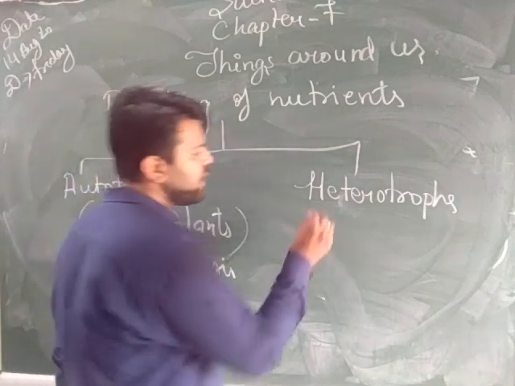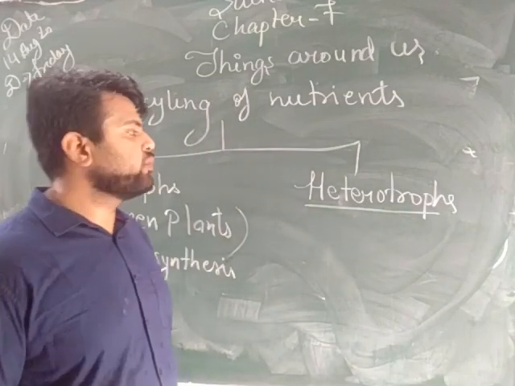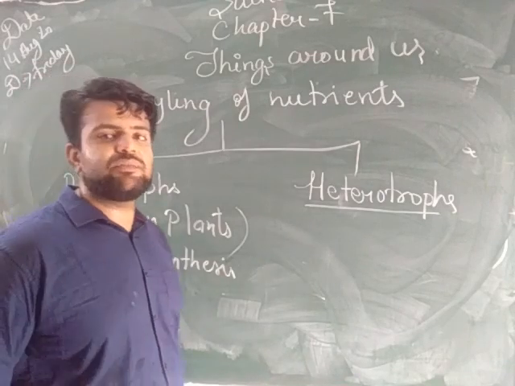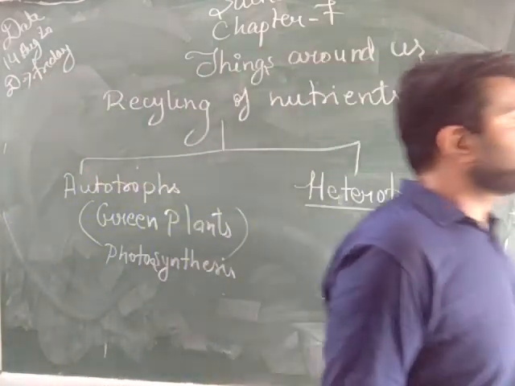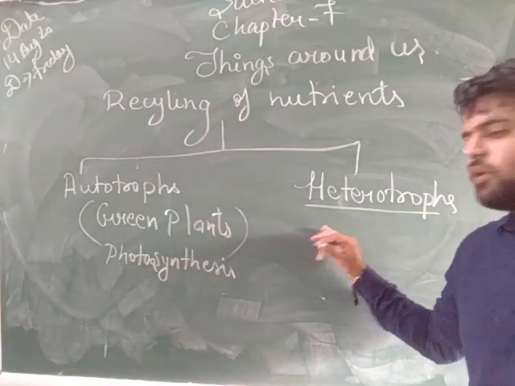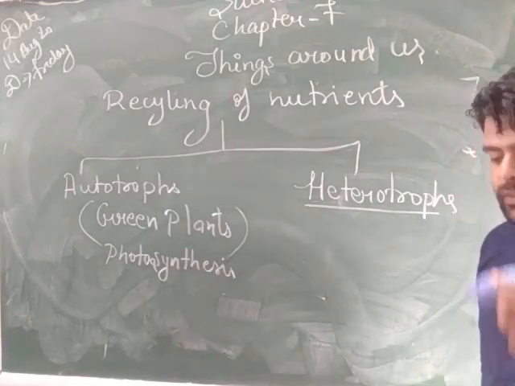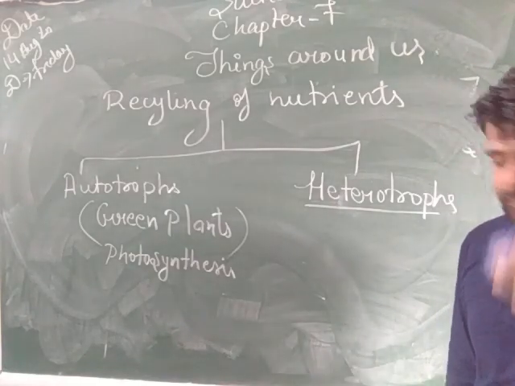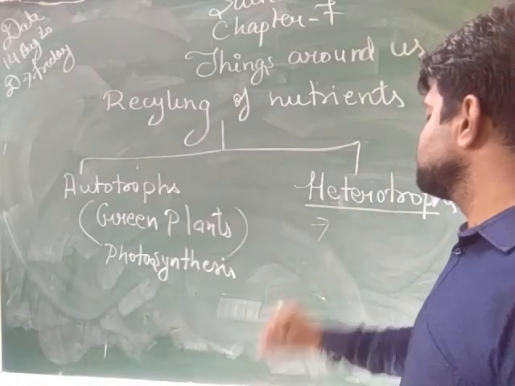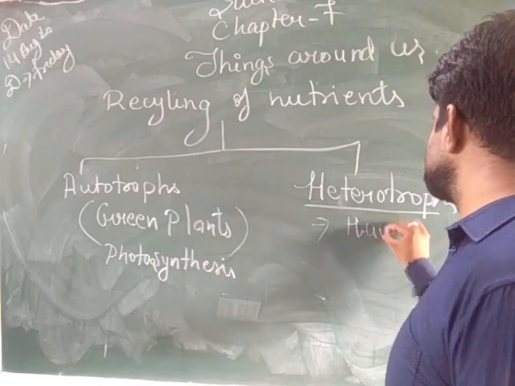And what are the heterotrophs? Heterotrophs are the organisms which cannot prepare their own food, or which are dependent on other organisms for their food. What are some heterotrophs we see? Heterotrophs we see are humans. Humans come under the heterotrophs.